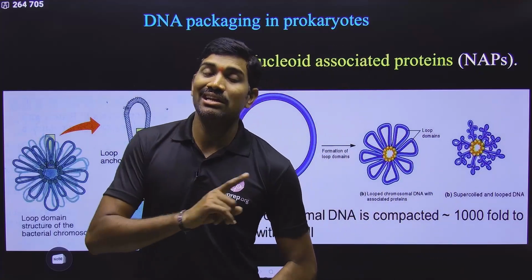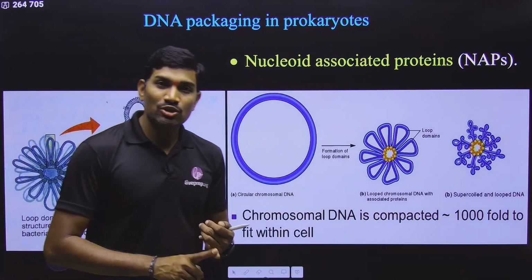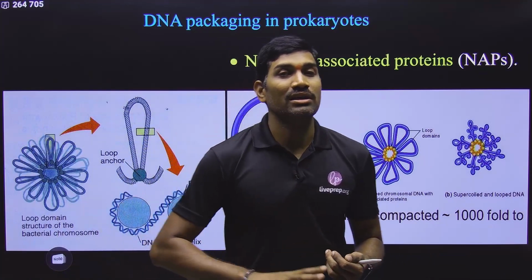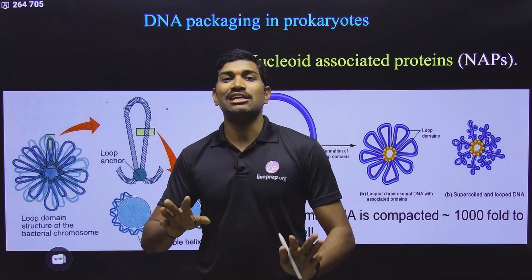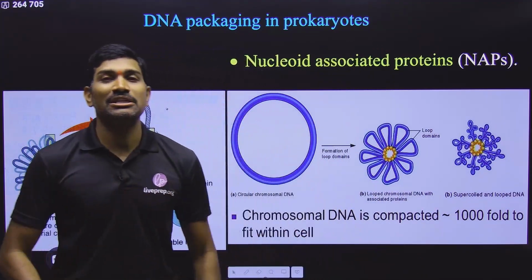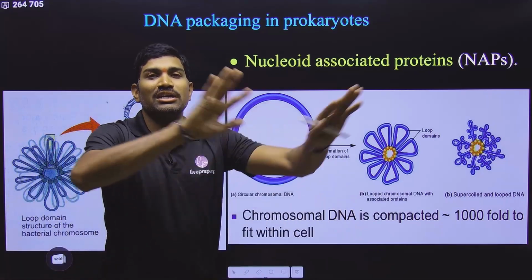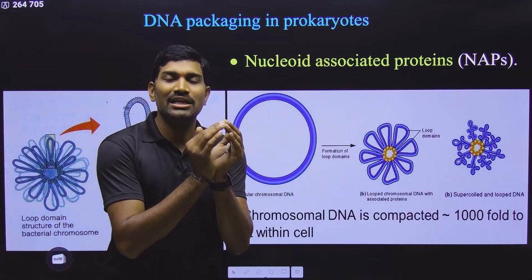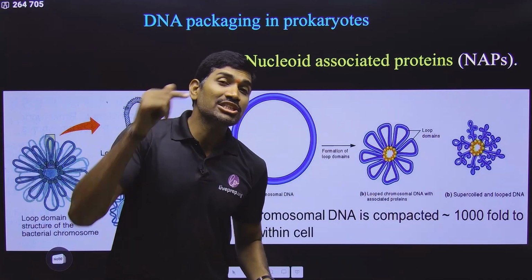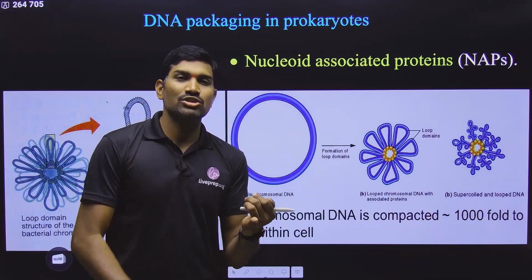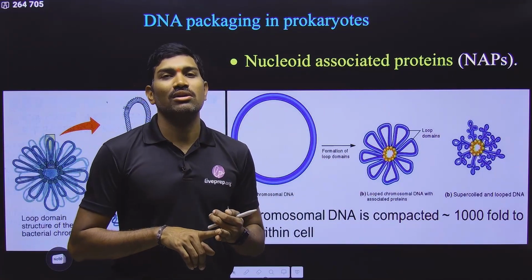In the NCERT very clearly they said a point. In the case of prokaryotes, a nuclear membrane is not there. DNA is present directly in the cytoplasm. Even though it is directly present in the cytoplasm, it is not spread in the entire cytoplasm. It is located in a particular location. The location is called a nucleoid. Even the DNA is also called nucleoid.